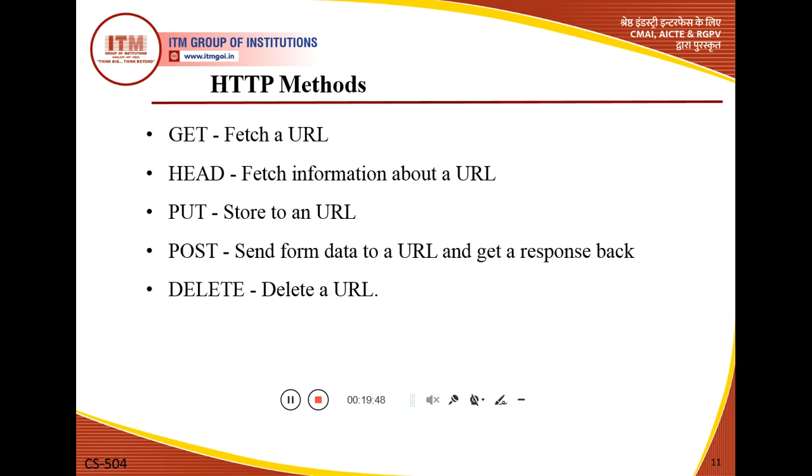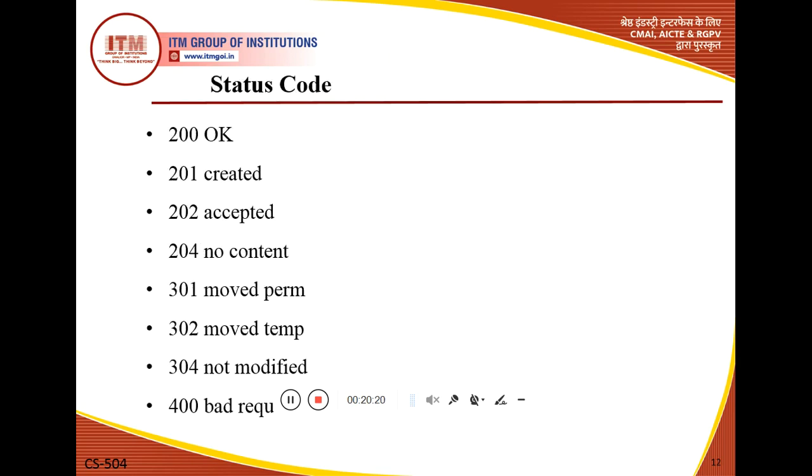Now the next method used in HTTP is delete. With the help of the delete method, it will delete a URL. Now these are some important methods, and some other methods are also used, like the option method, trace method, and connect method. So these are some HTTP methods.